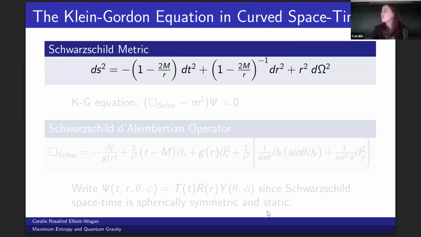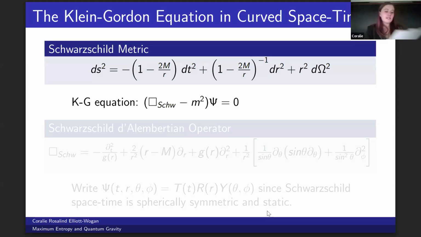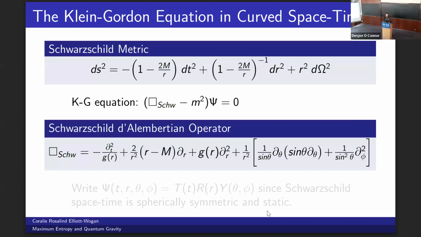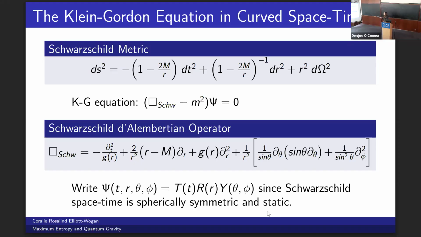In this project, I've been dealing with Schwarzschild black holes, so we use the Schwarzschild metric. This modifies the d'Alembert operator in the Klein-Gordon equation to this particularly lengthy expression shown, but hopefully the last term is familiar to people as the operator that yields spherical harmonics as a solution. So we can write the ansatz for the wave function as separable since the black hole is static and spherically symmetric.